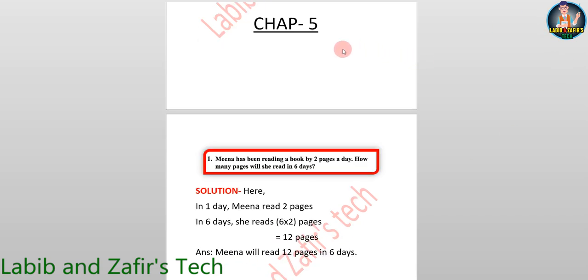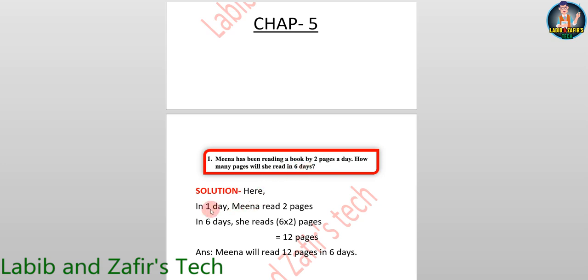So chapter 2 is finished. So we have gone to chapter 5, multiplication. So it's the first word problem from chapter 5, multiplication. Meena has been reading a book by 2 pages a day. How many pages will she read in 6 days?